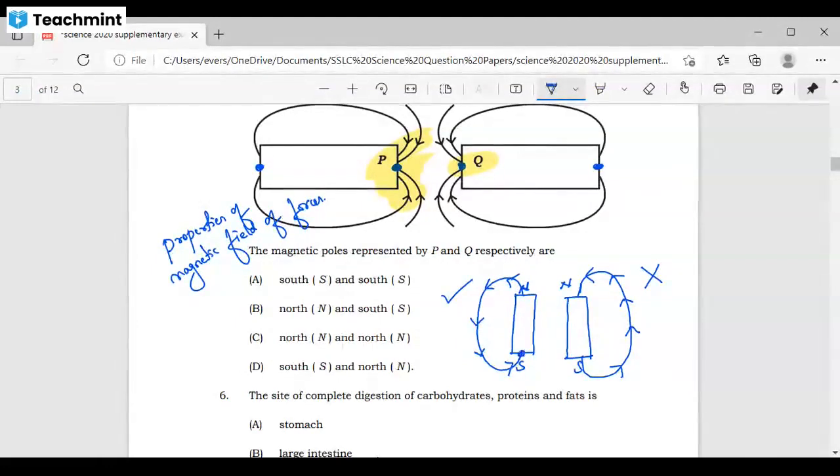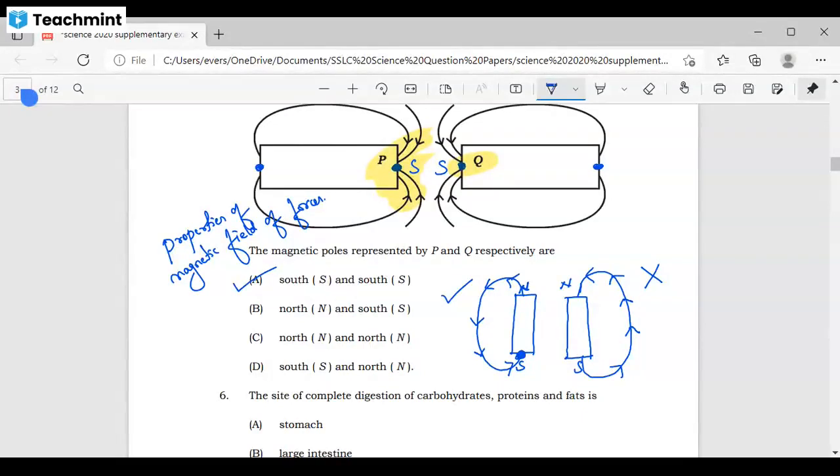If they are coming towards south, this is our south pole. Even here, we can see the magnetic field lines are coming towards Q. It means they are coming and ending at south. So both these poles are south and south. So the correct answer is option A, south and south.